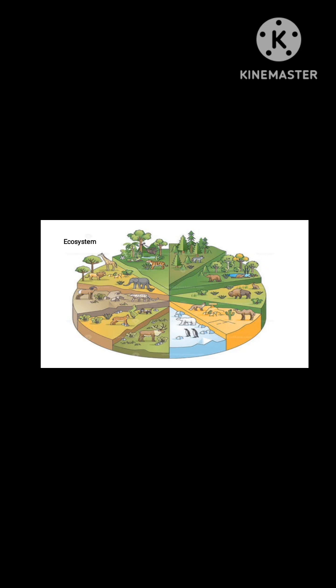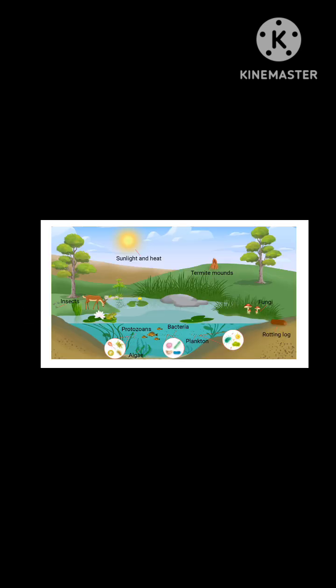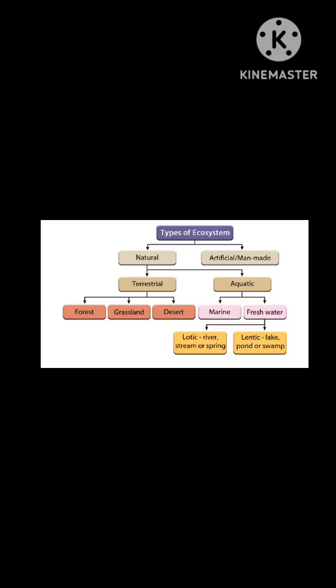So here, an ecosystem consists of different climatic conditions. With respect to climatic condition, animals are also different and their conditions around them are also different. Basically, biotic and abiotic factors interact with each other to form different types of ecosystem. There are natural ecosystems known as the terrestrial ecosystem, consisting of forest ecosystem, grassland ecosystem, desert ecosystem, and aquatic ecosystems: marine, freshwater, river, spring, lake, pond.